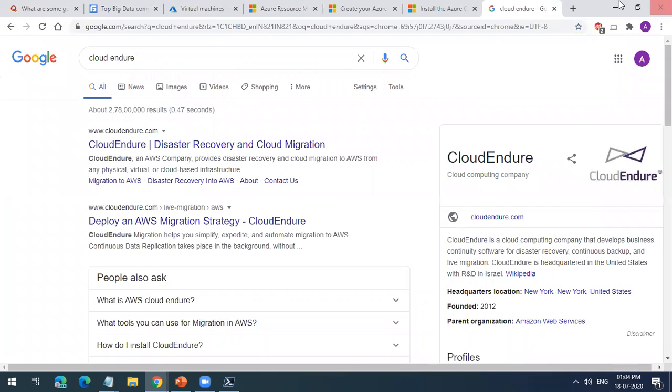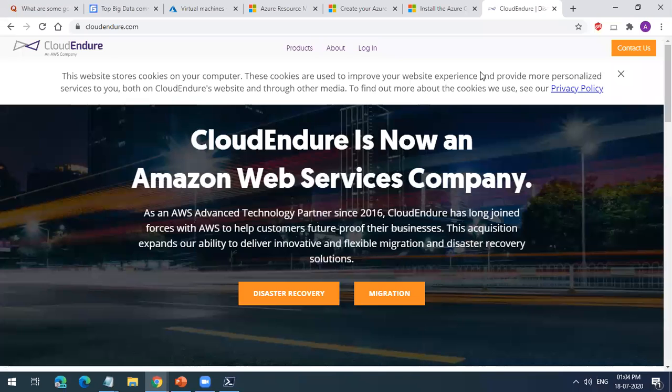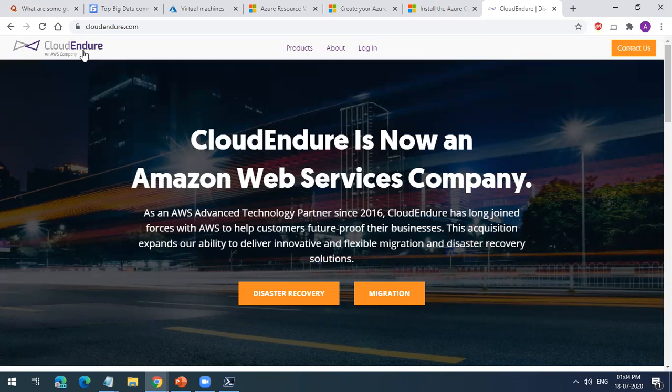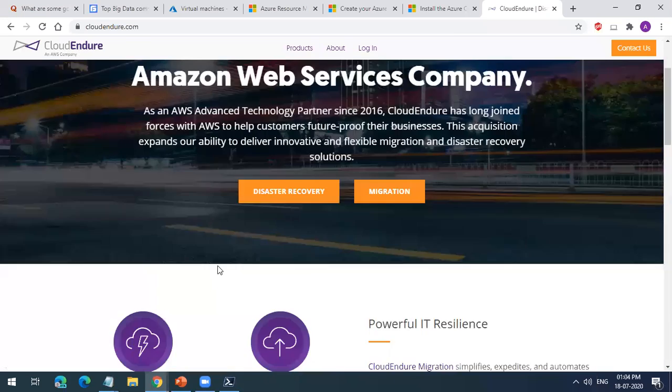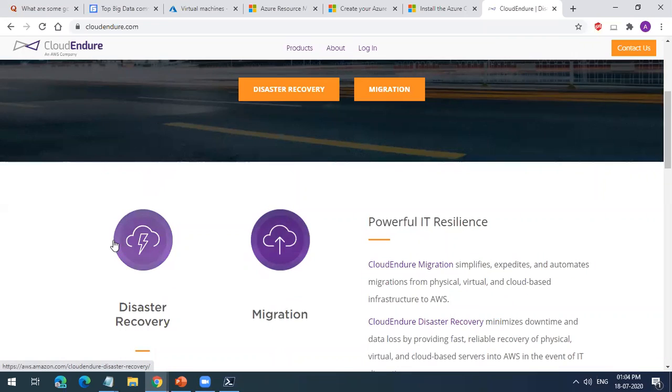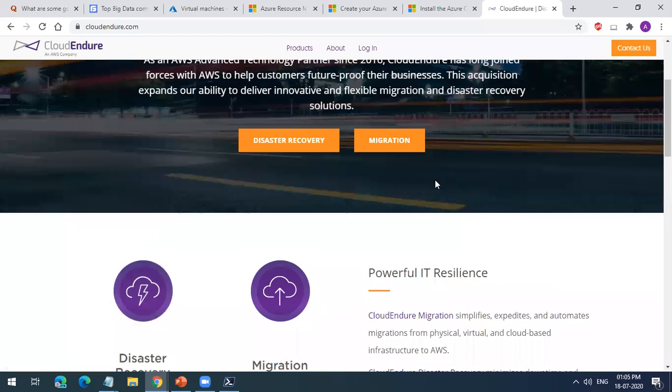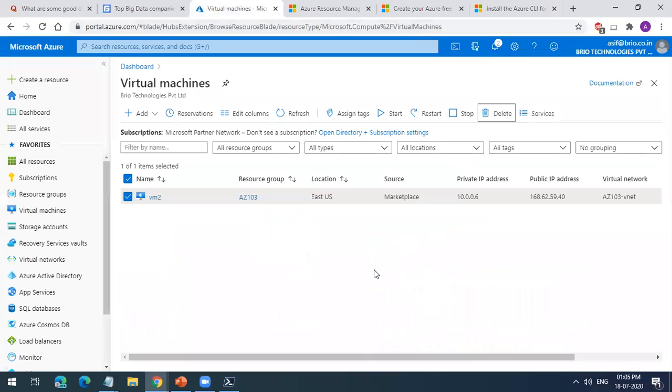This tool will help you replicate even a physical environment. It was available for all the clouds previously, but AWS has acquired it, so now it is only available for AWS. Don't worry about this, I just gave that information for experienced persons.